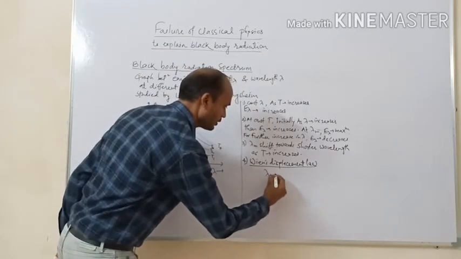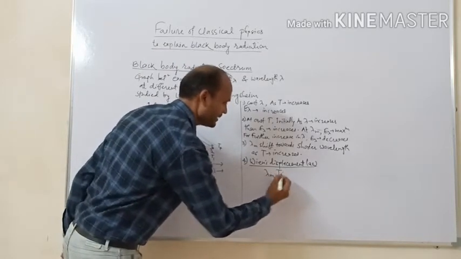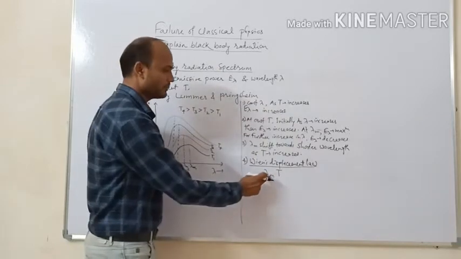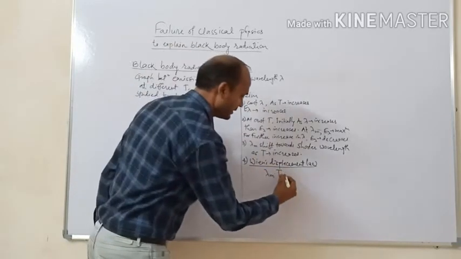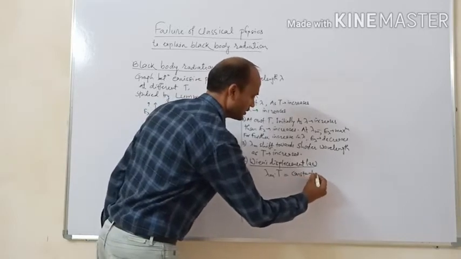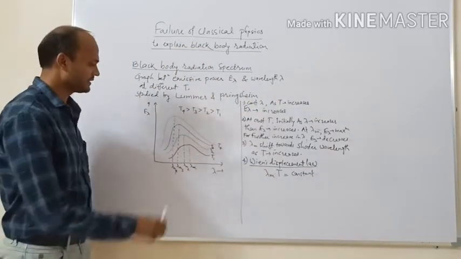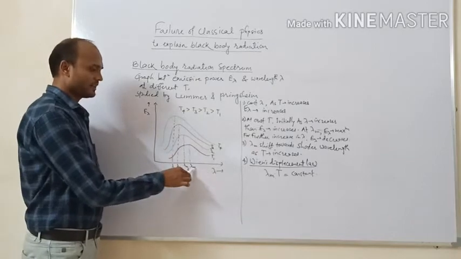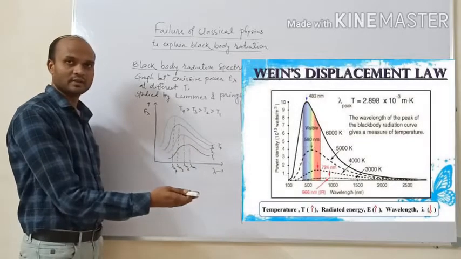So the product of temperature capital T and corresponding maximum wavelength lambda m always remains constant. So you can see here, for smaller temperature lambda m will be larger.